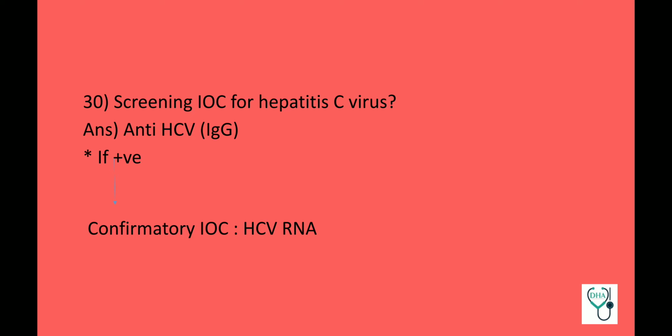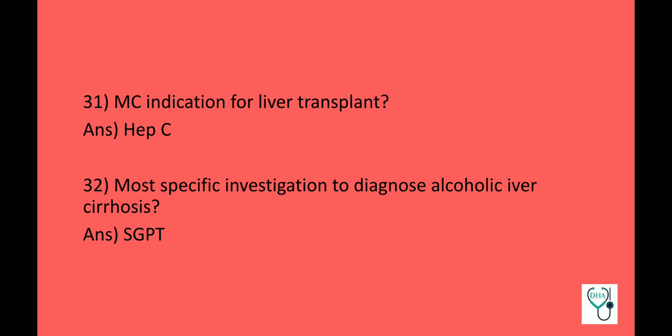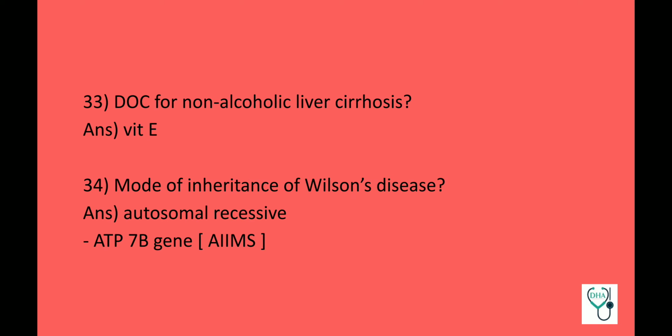Screening investigation of choice for hepatitis C virus. The answer is anti-HCV IgG antibody, and if this is found positive in the screening test, you go for confirmatory investigation of choice, which is HCV RNA. Most common indication for liver transplant: hepatitis C. Most specific investigation to diagnose alcoholic liver cirrhosis: SGPT. Drug of choice for non-alcoholic liver cirrhosis: vitamin E.